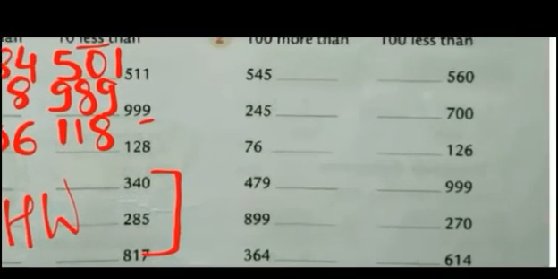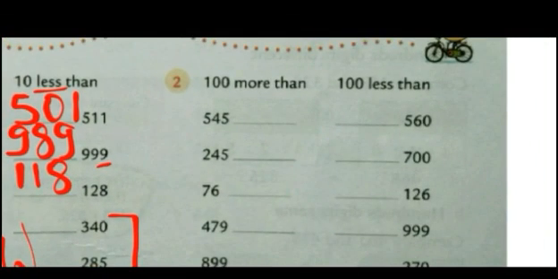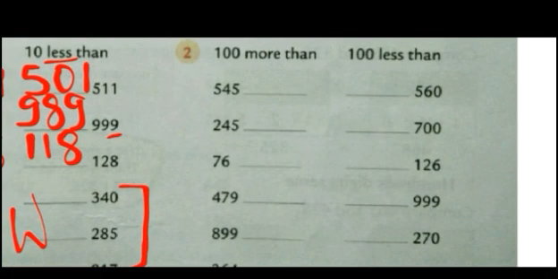Now we will see 100 more than and 100 less than. In the 100, simply the last two digits will remain the same. There will be change in the 100 place only. It is very easy. Suppose the first number given to us is 545. What is given in the 100 place? 5. You have to simply, more means add. So 5, simply add one more. It will become 6. And the last two digits will remain the same.